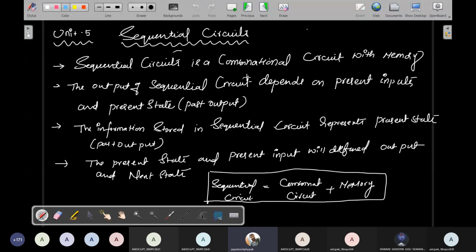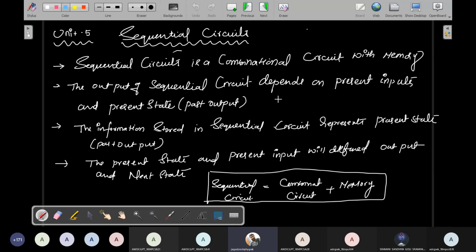Sequential circuits are combination circuits with memory. This is a very important point, because it is a combination circuit as well as memory. The output of the sequential circuit depends upon the present inputs and the present state, that is, the past output. You can also say that sequential circuits are logic circuits of combination circuits with memory, and the output depends upon the present input as well as the past output.